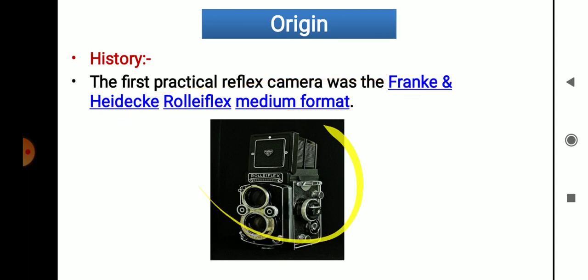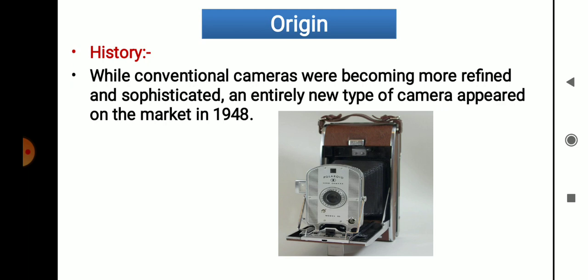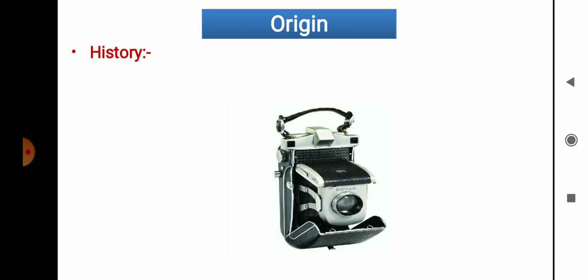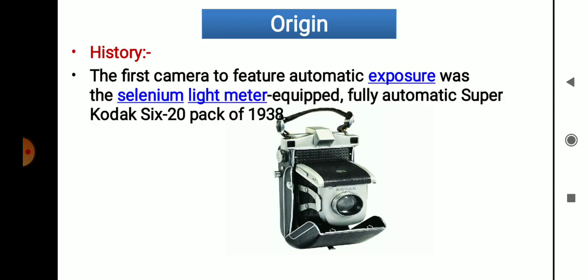So this is that particular camera which is developed by Frank, the reflex camera. Then while conventional cameras were becoming more refined and sophisticated, an entirely new type of camera was prepared in 1948. A sophisticated conventional camera was developed in 1948, which is used in the market.